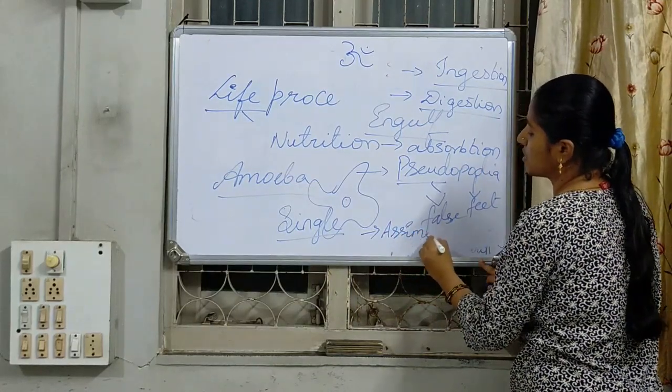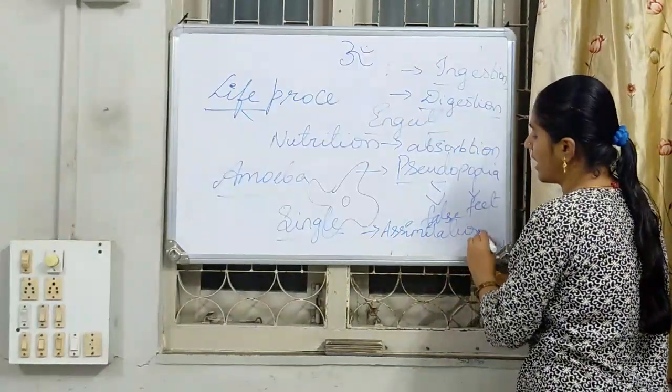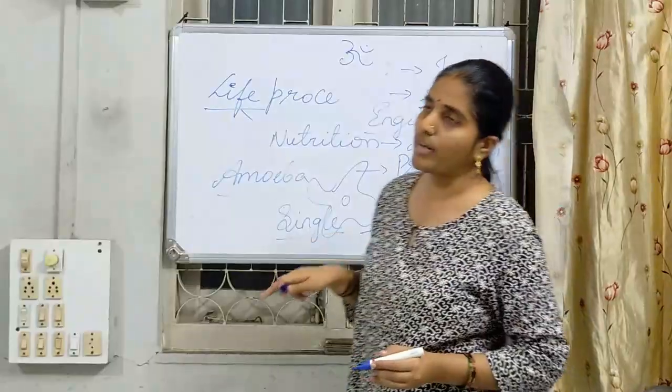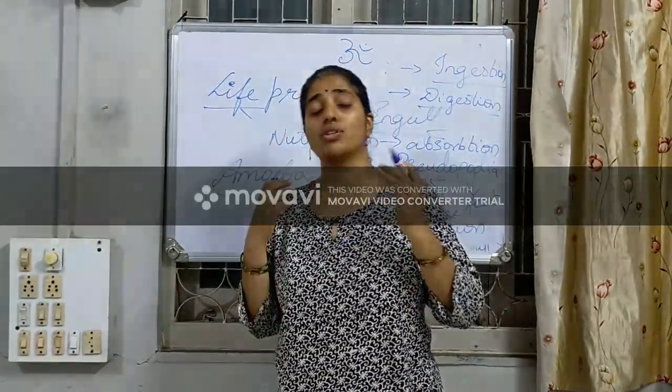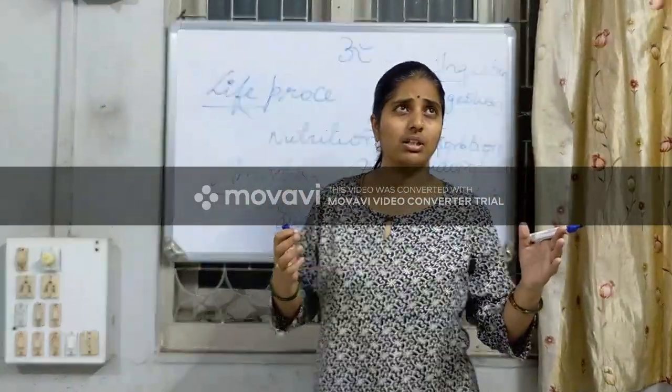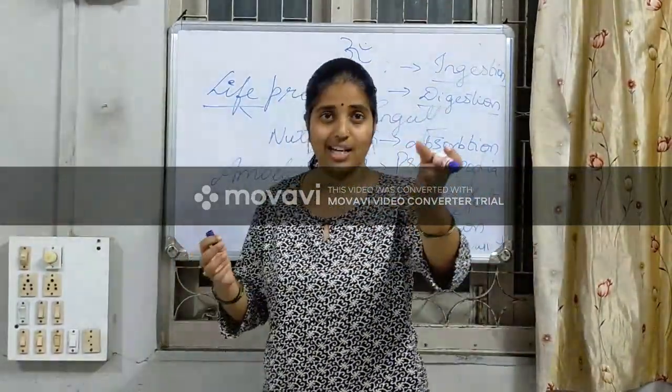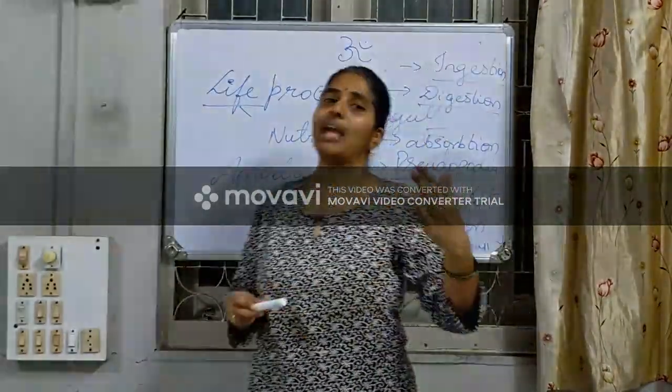Assimilation: once that process is complete, the food enters each and every body part. Even for walking, sleeping, talking, and chatting, we require energy.